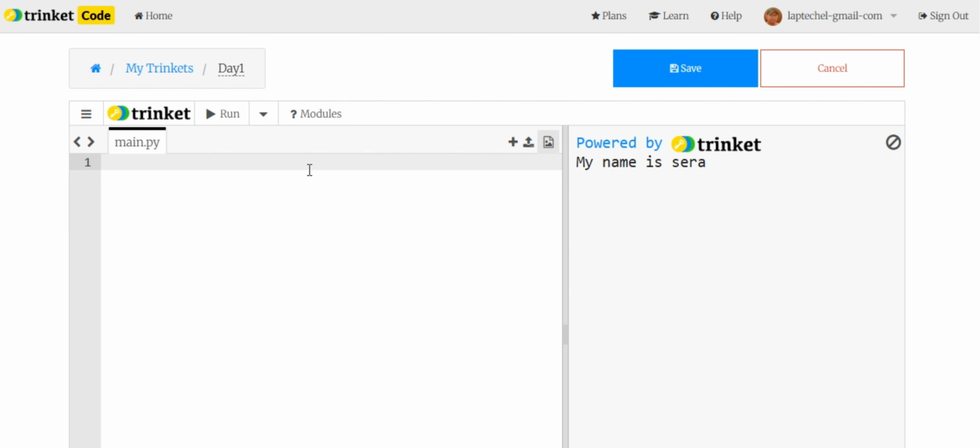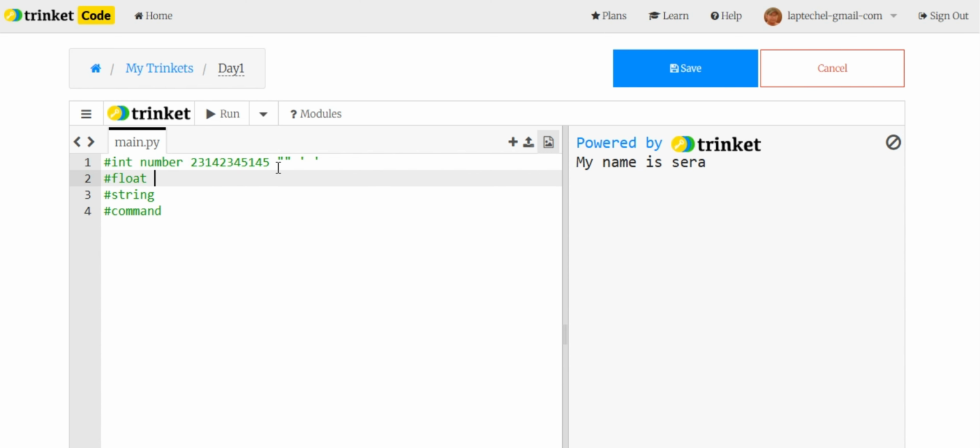Firstly we need to know about integer, float, string and comment. Let's talk firstly about integer. These three are data types, and data types are mainly divided into three types: integer, float and string. Integers are numbers. You can use these numbers, but in integer you don't need to use any double quotation or single quotation.